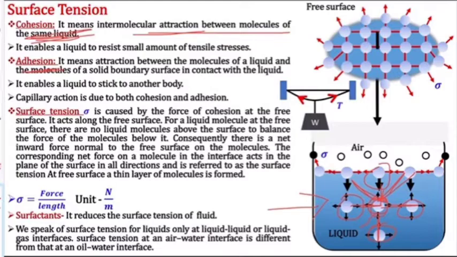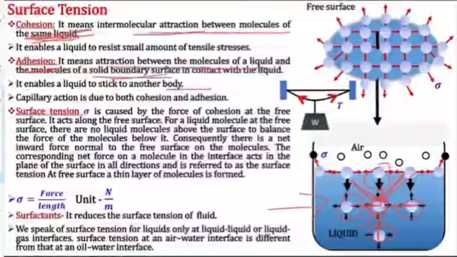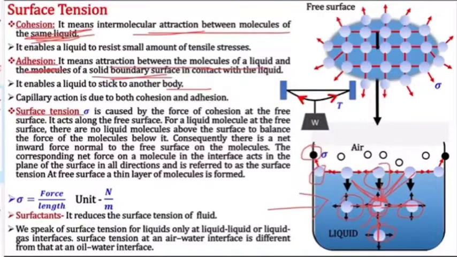It is attraction between molecules of liquid and molecules of the solid boundary surface. Like this, the black dots represent molecules of that beaker or solid, and these molecules represent molecules of liquid. So the intermolecular force between these two is adhesion. Cohesion is the force between the same type of molecules. Adhesion is the intermolecular force between different types of molecules.